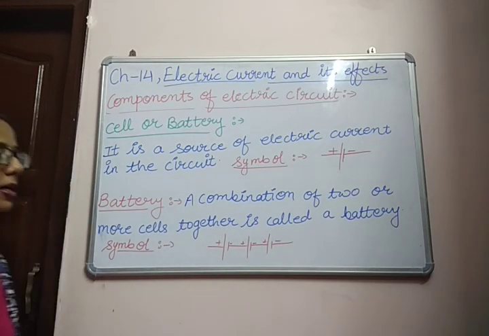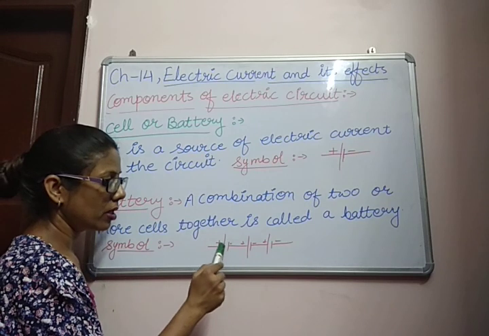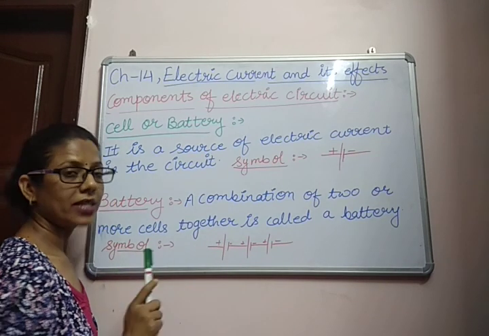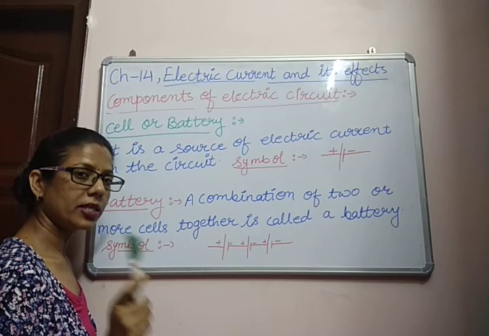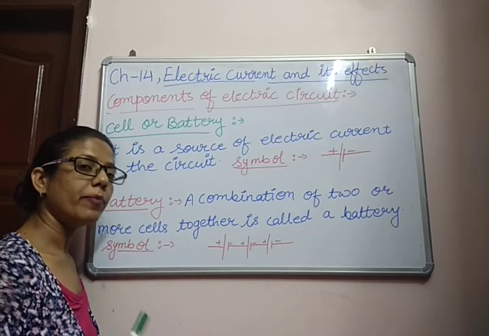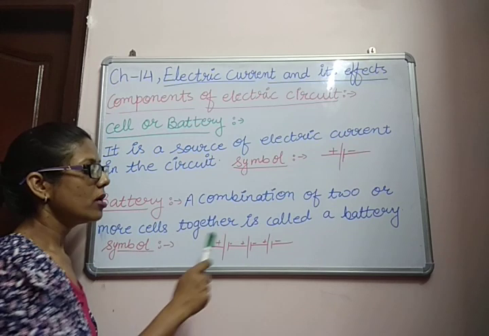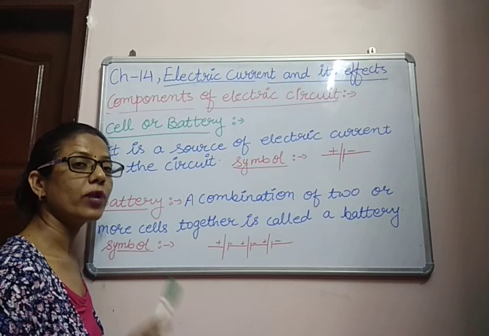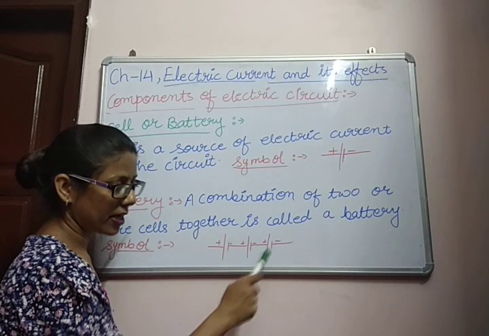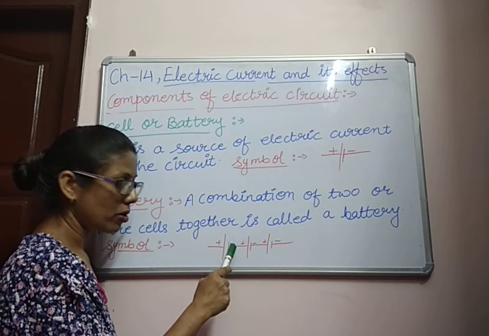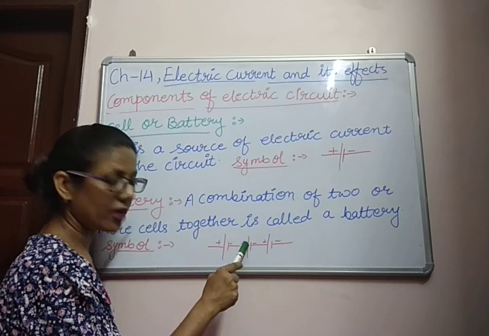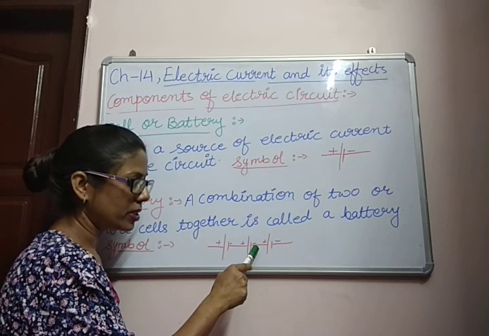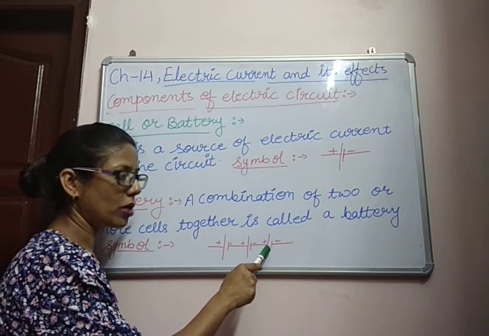Now you can see in the symbol of a battery we are joining cells, because the cell always has two terminals. On one side it is a positive terminal and on the other side a negative terminal. So for making a battery, we always have to join the positive terminal of one cell to the negative terminal of another cell. Like you can see in this diagram, the negative terminal of one cell is connected with the positive terminal of another cell. Then the negative terminal of this cell is connected with the positive terminal of another cell.